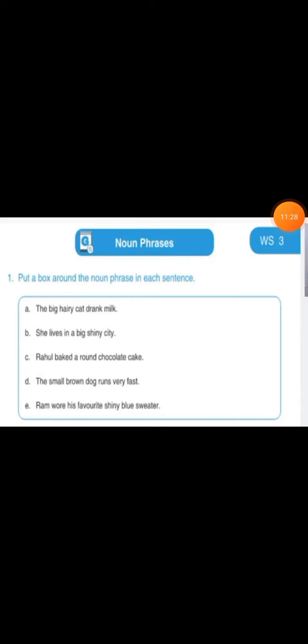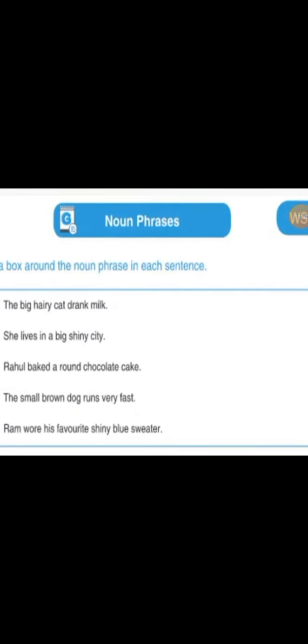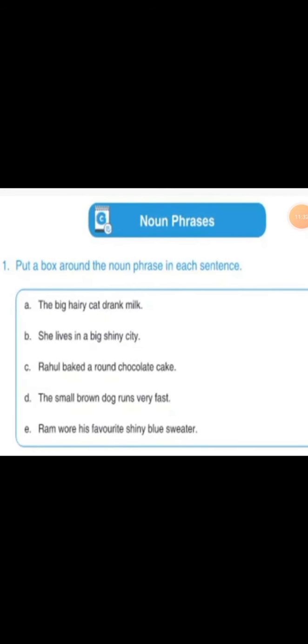In your worksheet 3, here are some sentences. For example, the A part is: the big hairy cat drank milk. Now we are going to find the noun. Firstly, we will find the noun. So here the word cat is a noun, and big hairy are additional or adjective words, and the big hairy cat is a noun phrase.